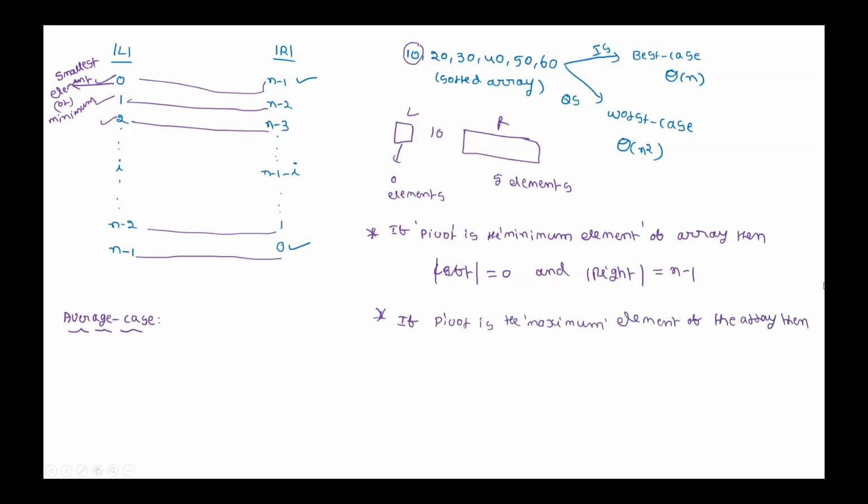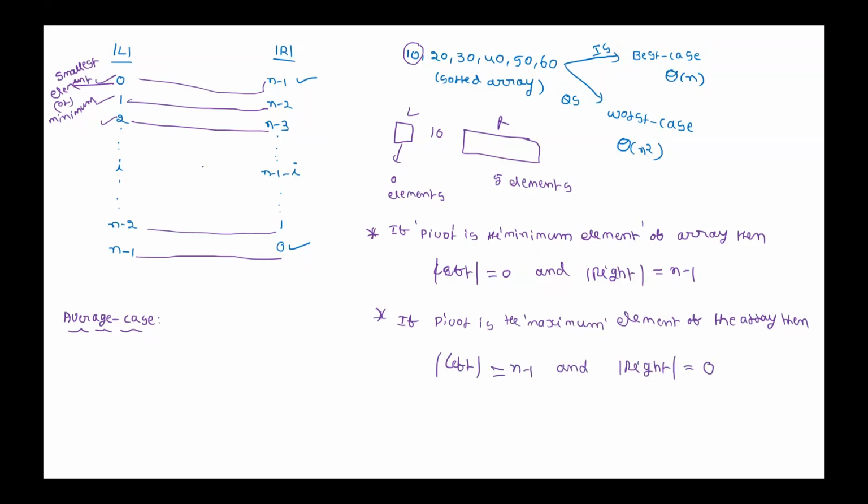If the pivot is the maximum element, then what happens? How many elements will be there on the left side, and how many on the right side? N minus 1 on the left, 0 on the right. Okay. But when we go for average case, all possibilities we need to take.